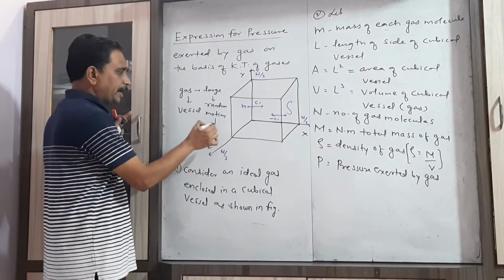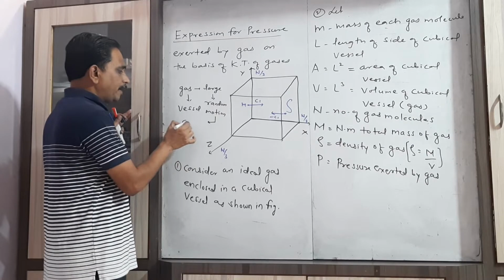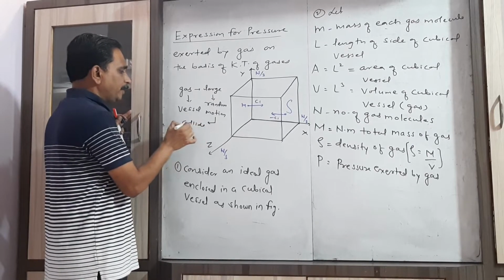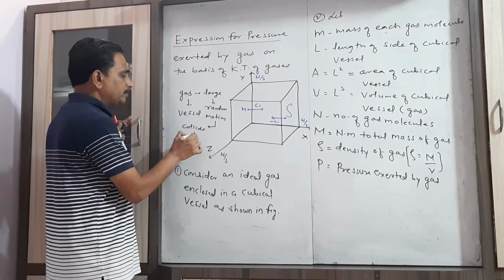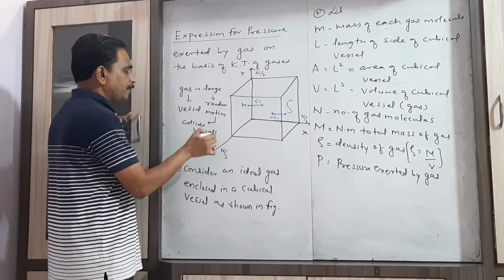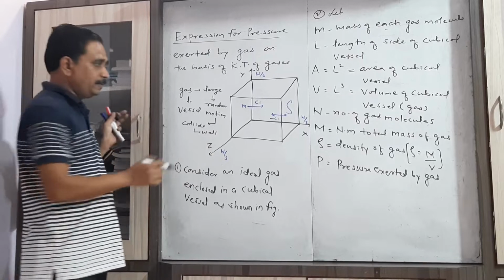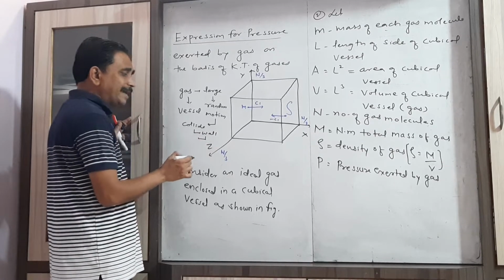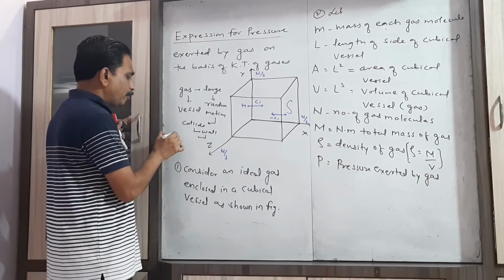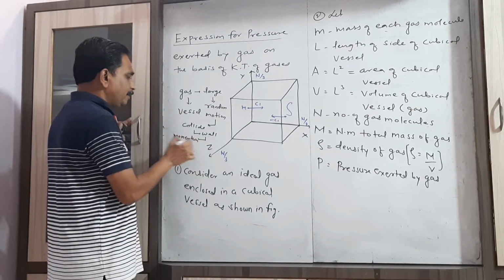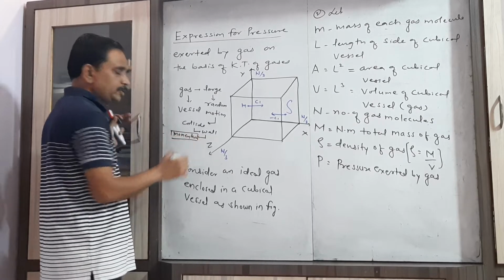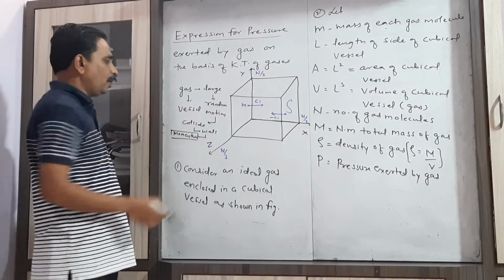Because of this random motion, they collide with each other as well as with the walls of the container. During the collision, these gas molecules lose their momentum and the same momentum is gained by the wall.